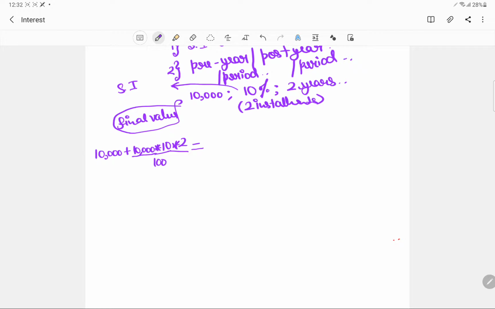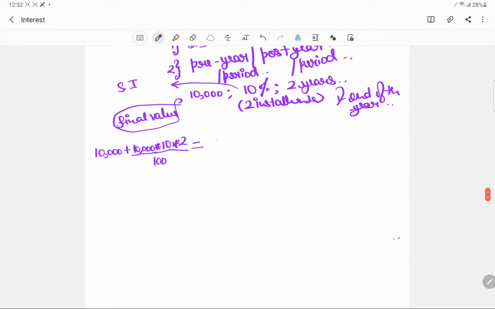Now they are saying this is simple interest, and you are paying at the end of the year. So just write it. You paid at the end of the first year, you paid X. And what is the amount of the interest you saved on this X?